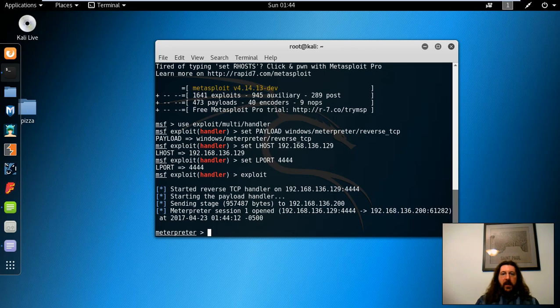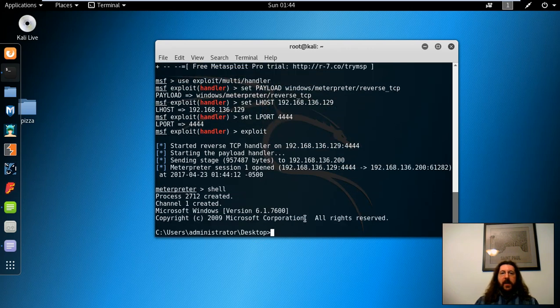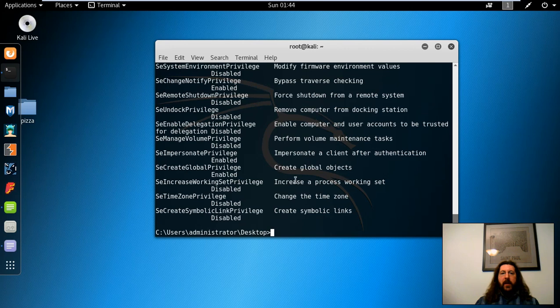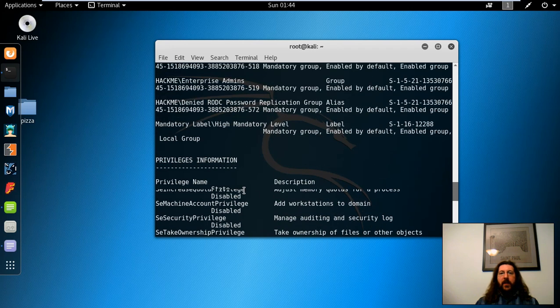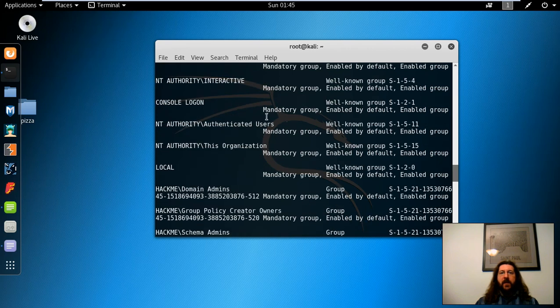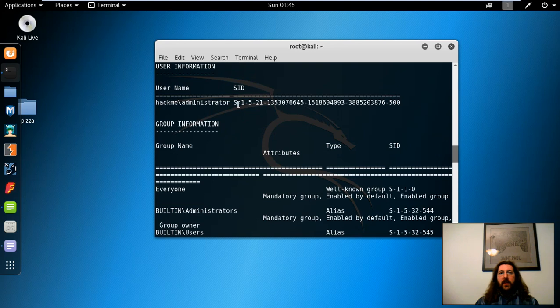And then let's go ahead. And you can see we've now got a reverse shell onto the 2008 domain controller. And we happen to be logged in as the administrator of the hackv.com domain. And then we can do a whoami /all. We can see a little more about the user, see the groups and privileges that the user is a member of. So you remember the domain admins here, and the SID for the domain and the 500 admin user.